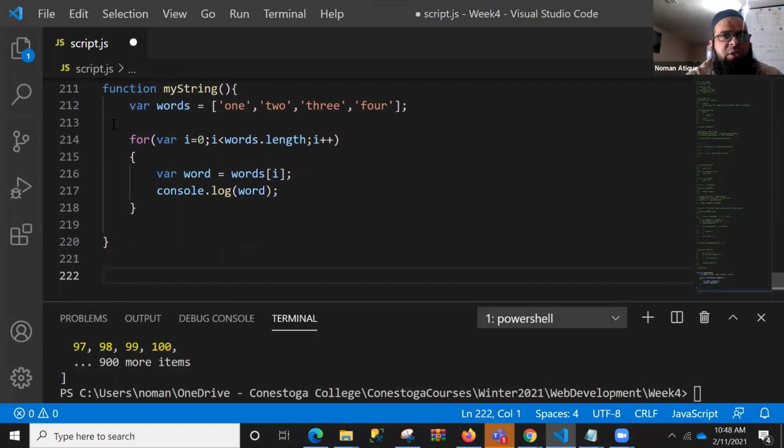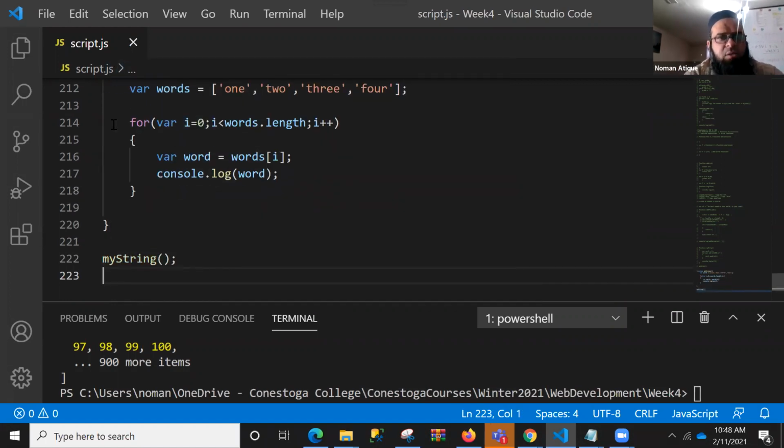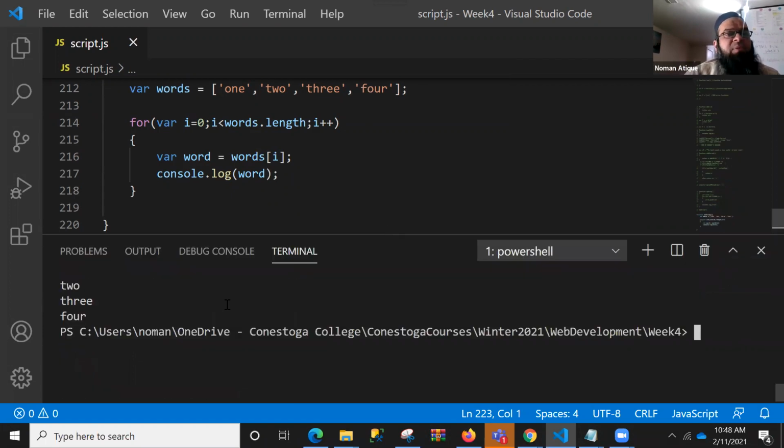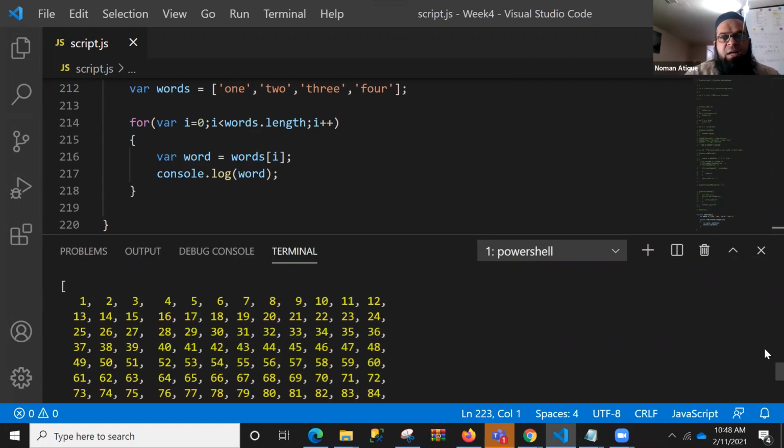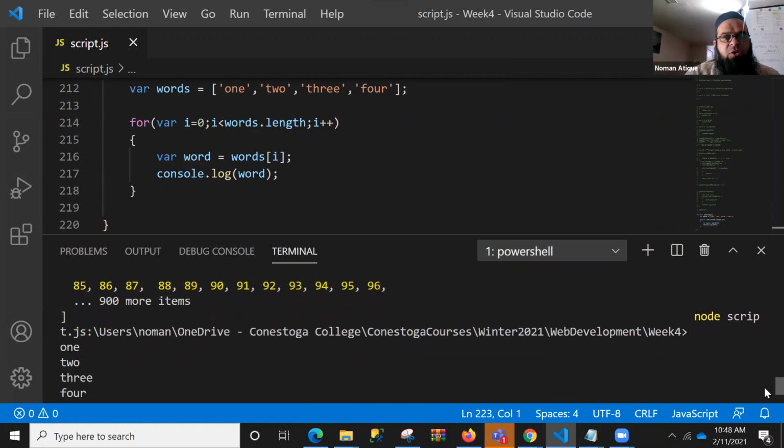And let's call this function. Save this one and now run this one. So you see what we have done. We have just taken out these four values from the array, and we have torn apart that array and taken out those values into one place, right? So there are different methods of doing it.